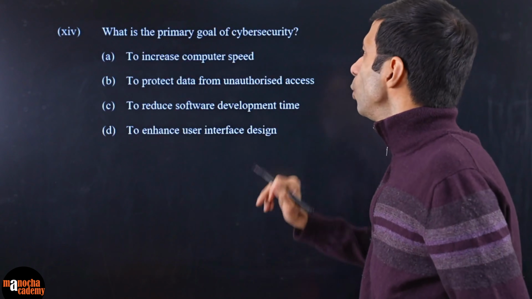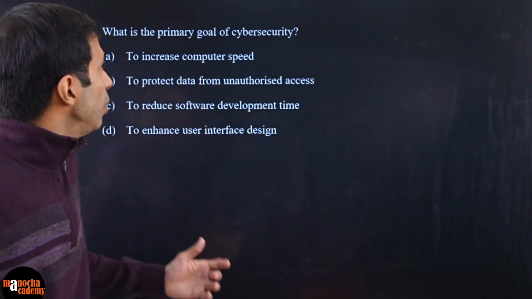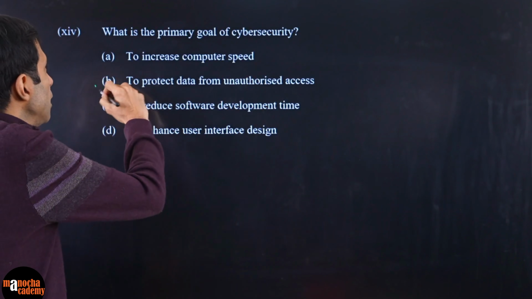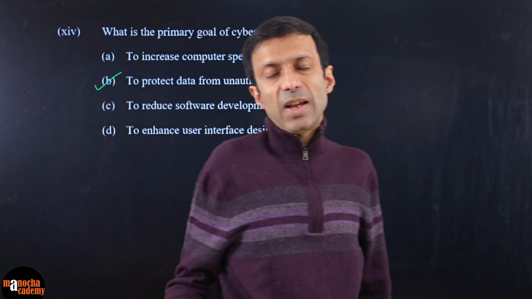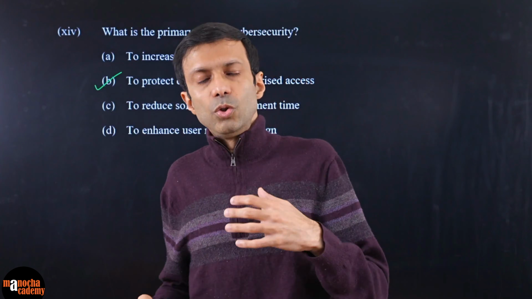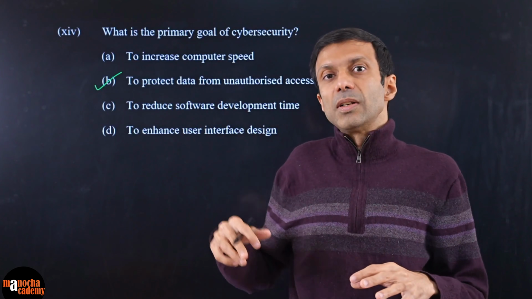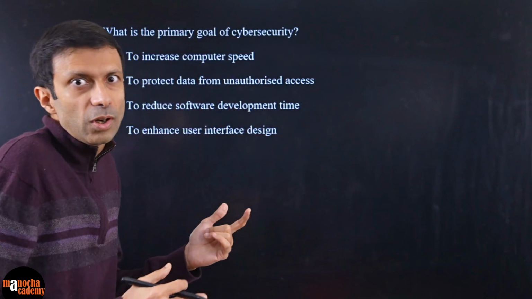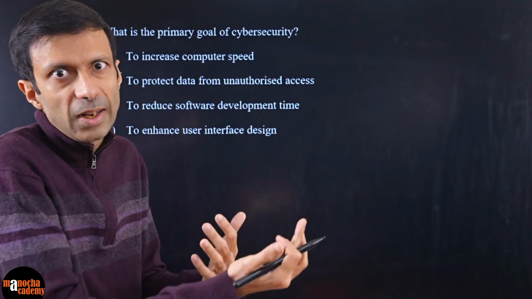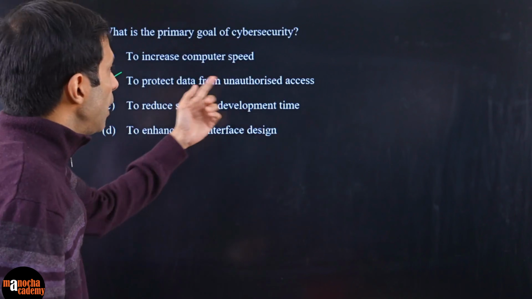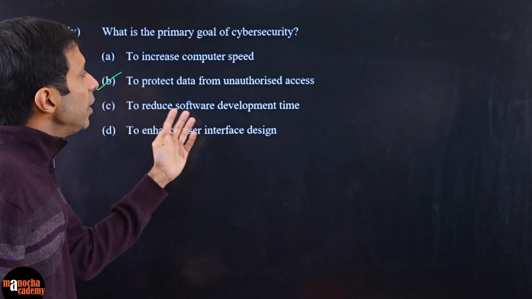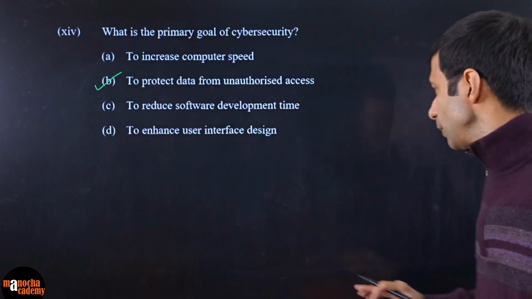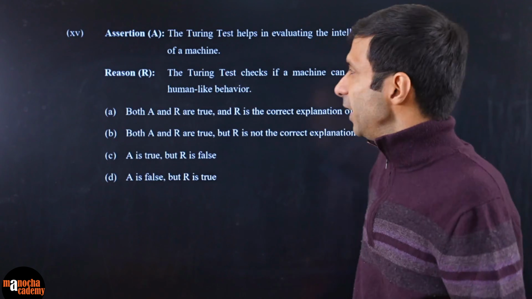What is the primary goal of cybersecurity? What's the primary goal? To increase computer speed? Not at all. To protect from unauthorized access? That sounds correct. Unauthorized access means someone who doesn't have access to your, let's say, computer. You know the password, but suppose somebody hacks in, gets your password from somewhere. That is unauthorized access. It's not like when you tell your parent, that is authorized, right? You are telling them or you give them some authority to use it. But unauthorized means not authorized to access it. To reduce software development time and enhance user interface design, these are all wrong options. Okay. All right, next one.